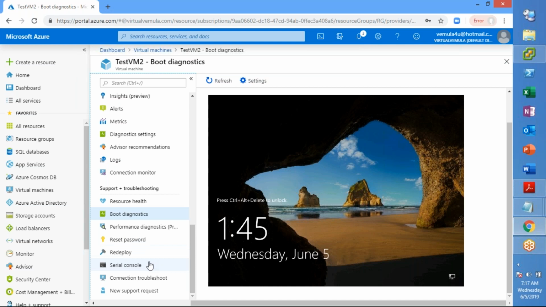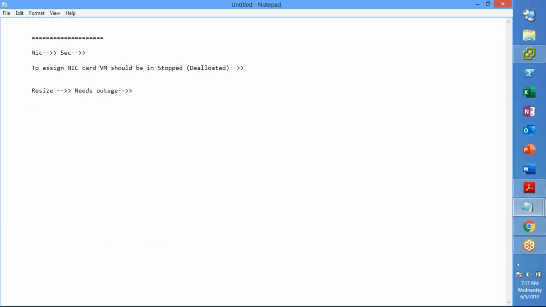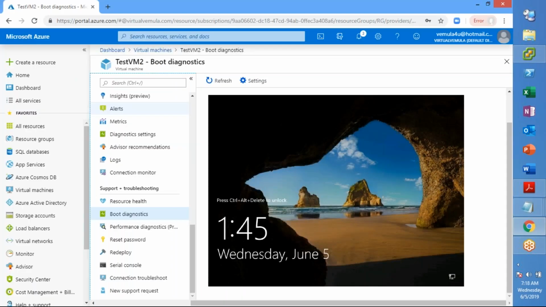Let us say the server is up and you installed some role or feature, or some drivers, or some software. That time you may have a problem in connecting to this VM.